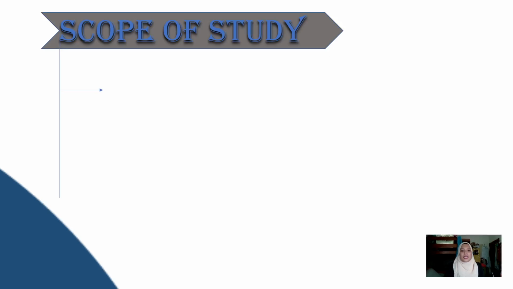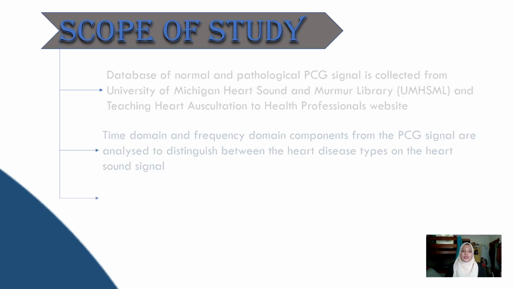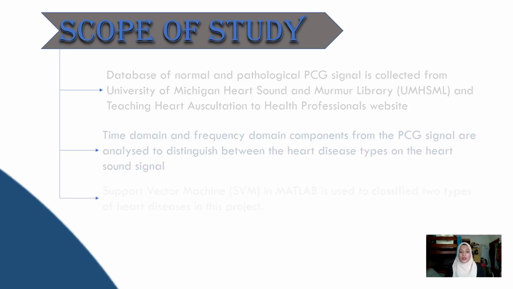So the scope of the study: the data source that we obtained for this project is from the University of Michigan Heart Sound and Murmur Library. Both of these websites are open source, and therefore the normal PCG signal and the abnormal PCG signal we obtain from the Teaching Heart Auscultation to Healthcare Professionals website. We undergo time domain and frequency domain analysis to analyze and distinguish, and classify through SVM.